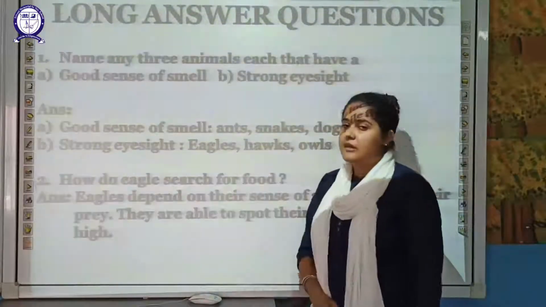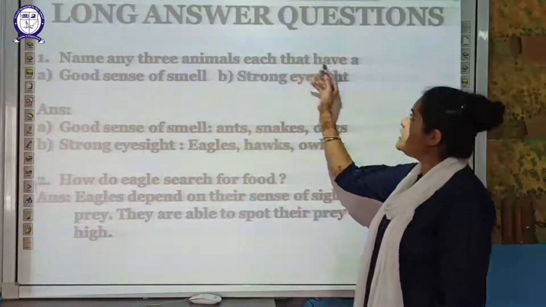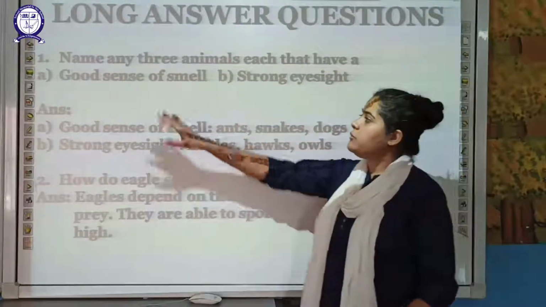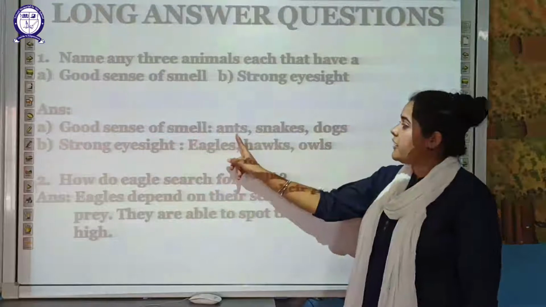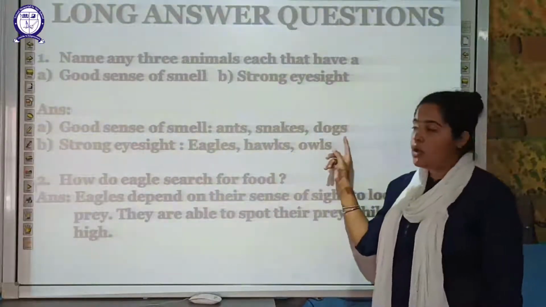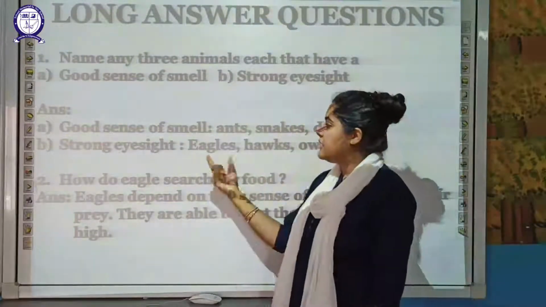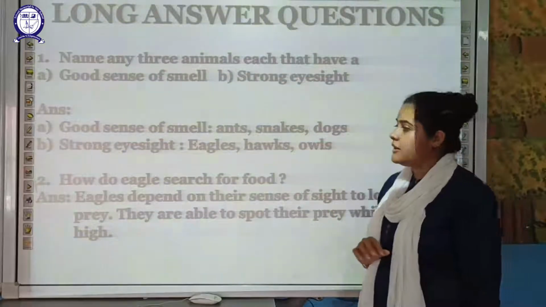Now moving on to the last part, that is your long answer question. First of all, name three animals each that have a good sense of smell and strong eyesight. The ones having a good sense of smell, your examples are ant, snakes and dogs. Next, the ones having strong, good eyesight are your eagles, hawk and owl. So write down the answer in this manner.